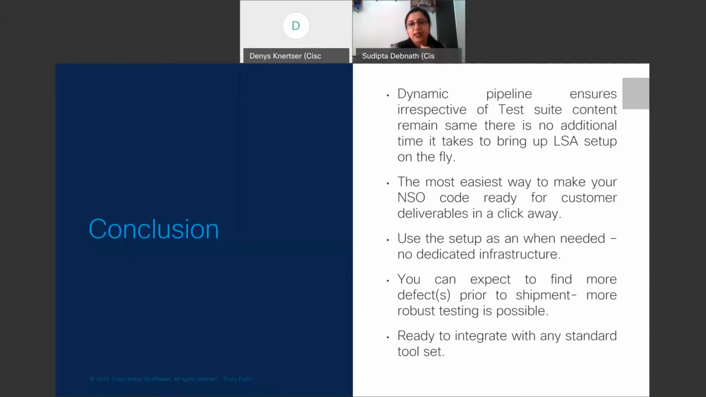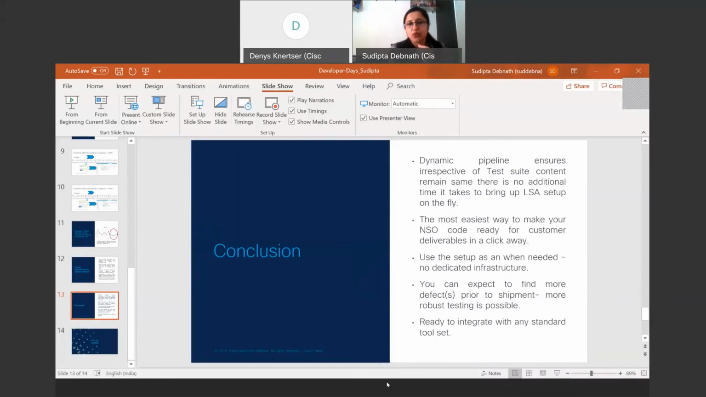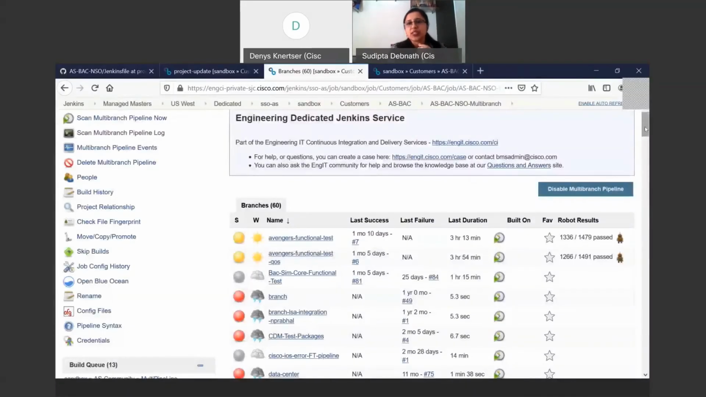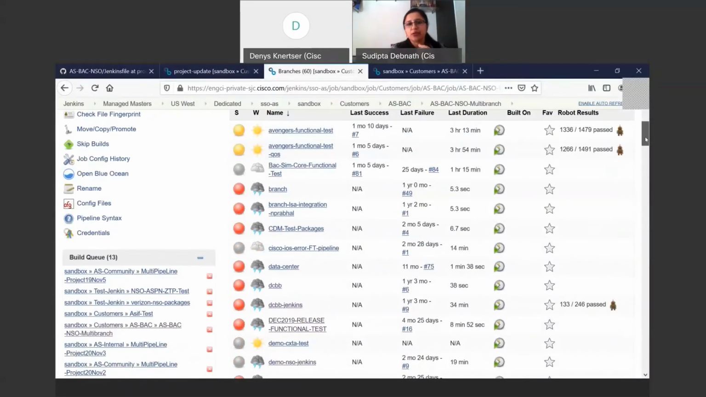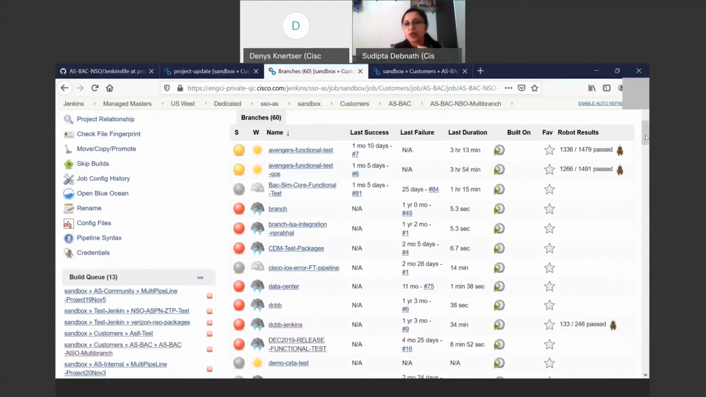Now, having said that, I will quickly take you through a short presentation of how it has been done for one of our customer premises. This is a customer deliverable for one of our enterprise customers, where you can see that the pipeline has around 60 branches. And each of these 60 branches is using the same pipeline for their testing.